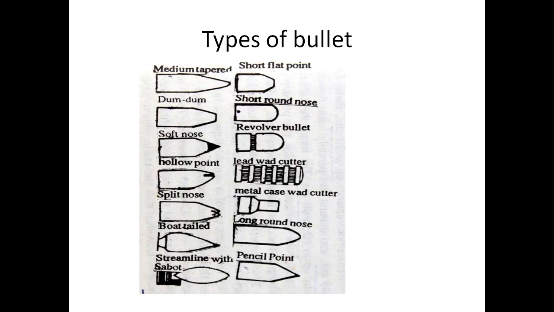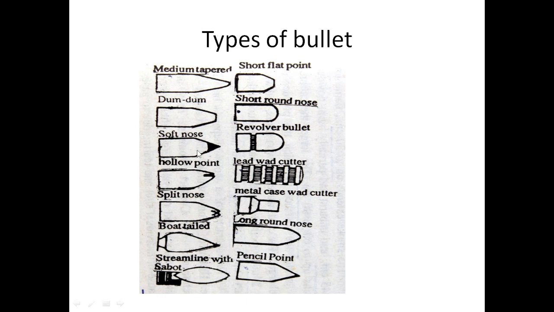Then what are the types of bullet? There are many types of bullet. This is medium tapered bullet. This is dum-dum bullet. Dum-dum bullet is a bullet when it is hit over the target, it becomes expanded or it breaks up. That is called as dum-dum bullet.